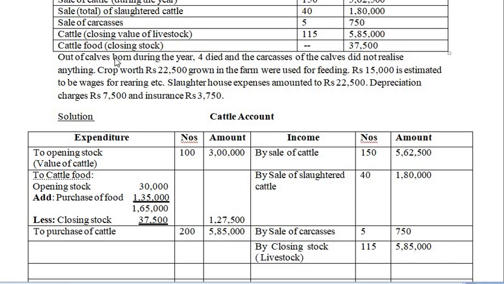Next, out of the calves born during the year, 4 died and the carcasses of the calves did not realize anything. So this sentence will just work out after some period of time.